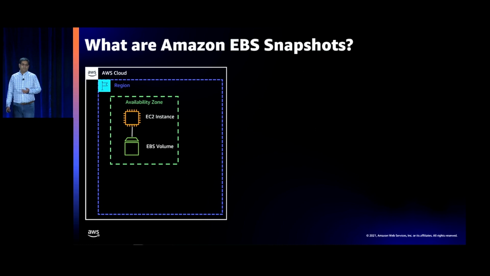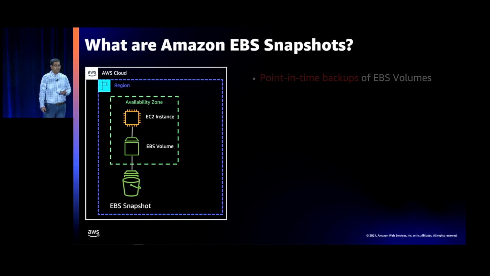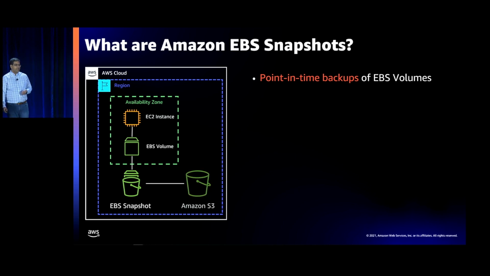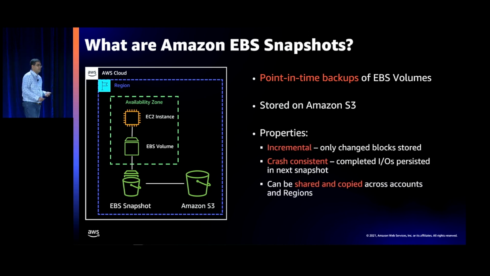So what then is a snapshot? If you imagine an EBS volume and an EC2 instance, they are within an availability zone, then a snapshot is a point-in-time backup of that EBS volume. That backup, that point-in-time copy, is stored on S3. And its properties are that it's incremental, meaning that you will store only the changed blocks. We'll look at exactly what that means in a slide or two. They're crash consistent. We'll go into that as well, meaning that completed IOs are persisted in the snapshot, and then they can be shared and copied across accounts, and we'll cover that as well.